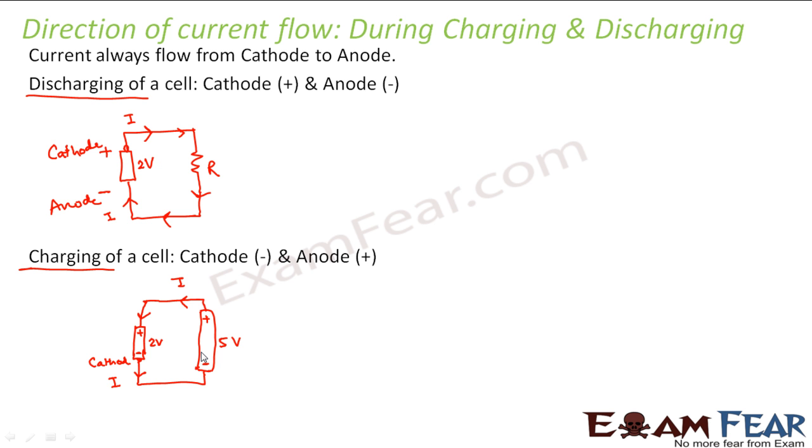But in physics, we are not much bothered about the chemical reactions which are taking place at the electrodes. We are bothered about electric current. So we define cathode and anode in terms of electric current. The terminal from which the electric current comes out is the cathode, and the other terminal is the anode. So that was another point. So I hope that I am able to explain to you how current flows in a cell, right?